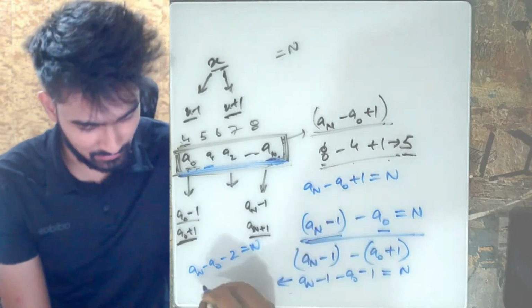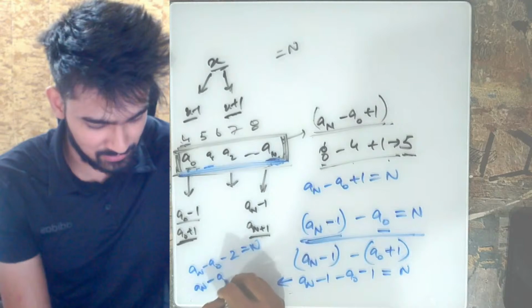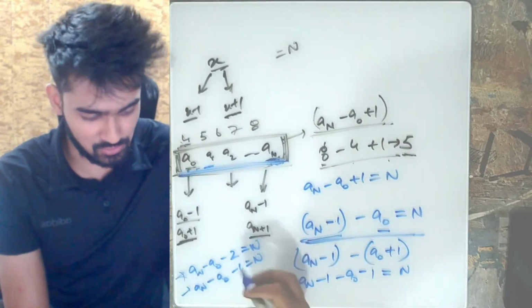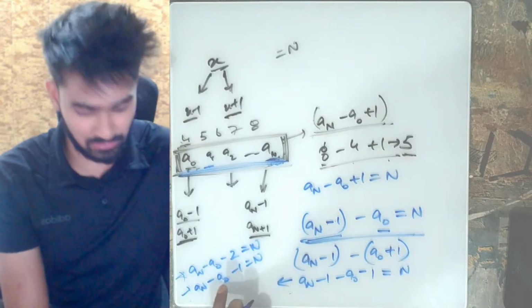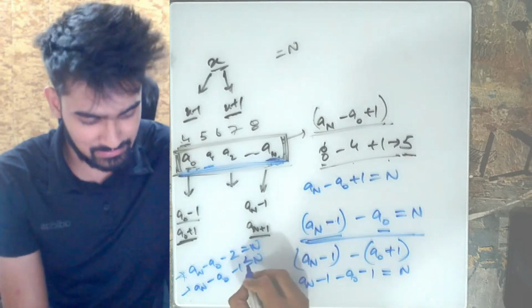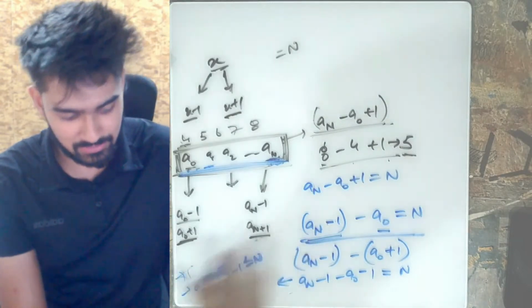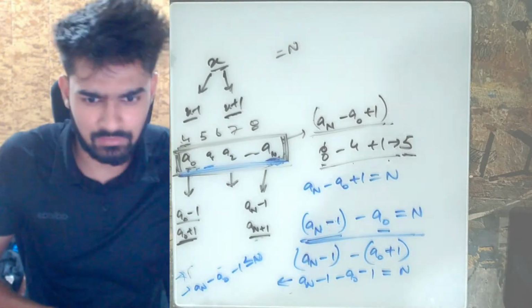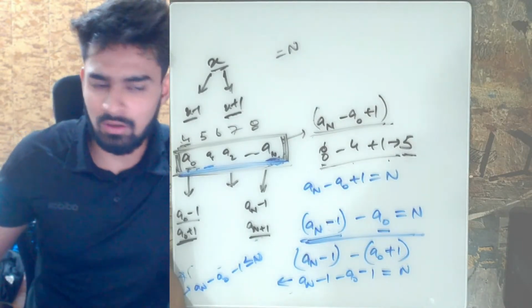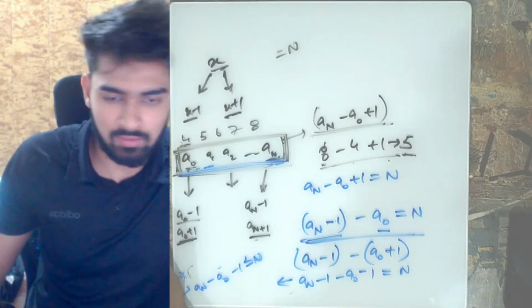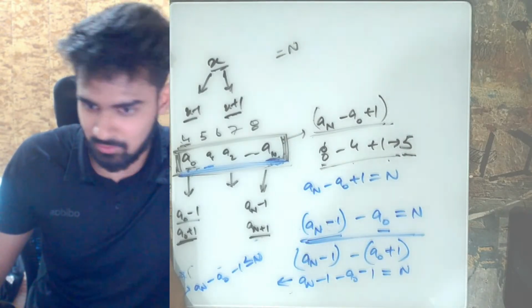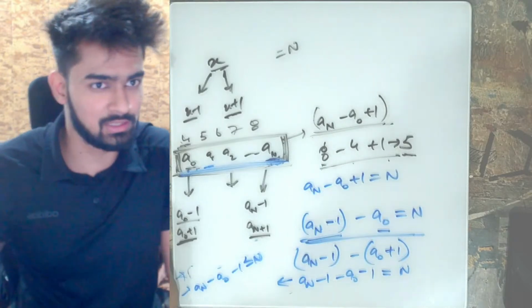So instead of writing, the other condition was a of n minus a of 0 minus 1 should be equal to n. Instead of writing both of these conditions, I just wrote that a of n minus a of 0 minus 1 should be less than or equal to n, and I eliminated this condition. And that's it. All right, I think this is clear to everyone now. I didn't really think it would be this complicated to explain. But yeah, that was the general idea of this problem.